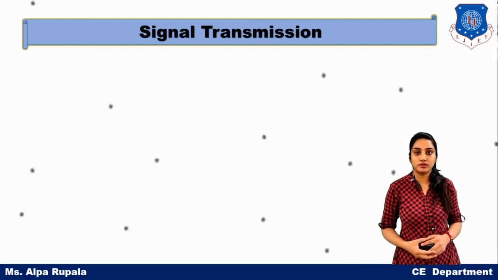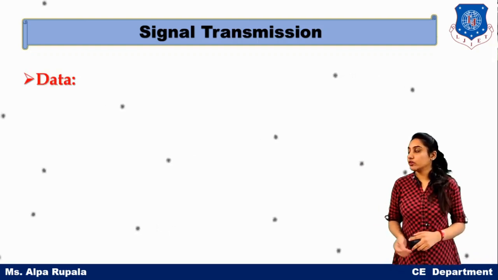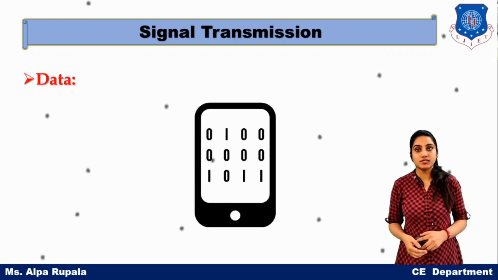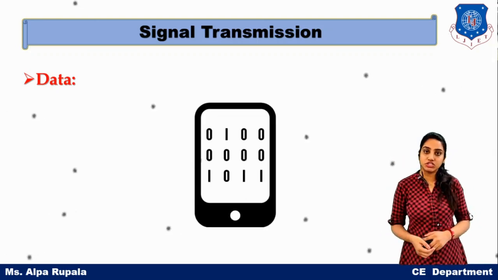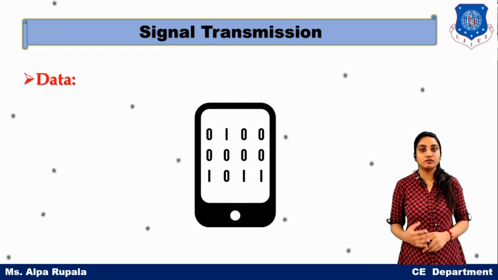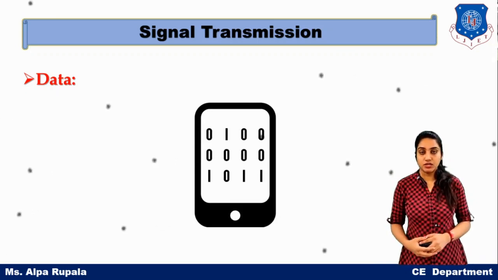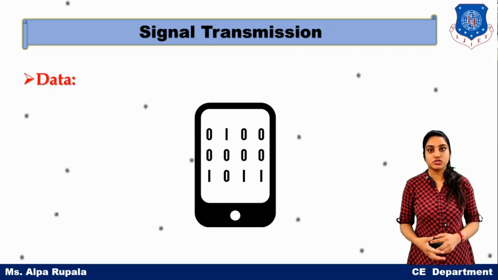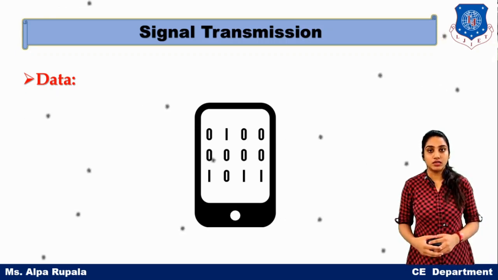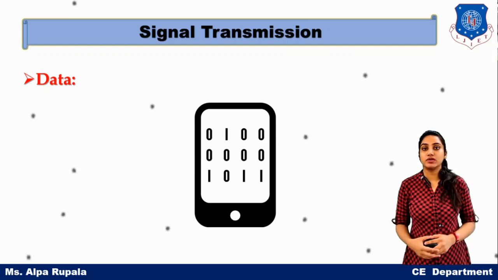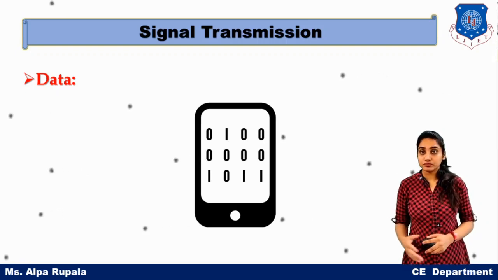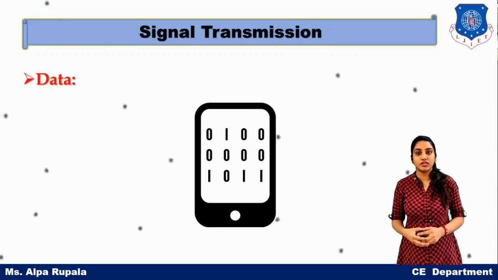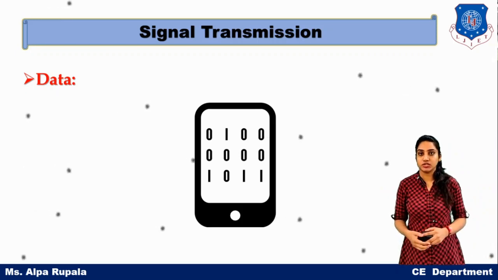what we want to transmit and how the process is recorded. First of all, we will learn what data is. Data is nothing but raw information, the raw information which needs to be transmitted. That raw information can be of two types: analog data or digital data. Here in the diagram you can see digital data.